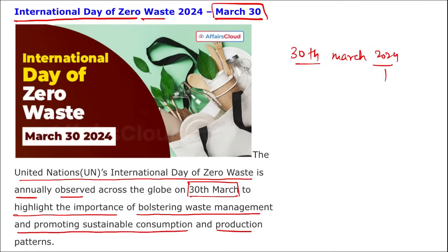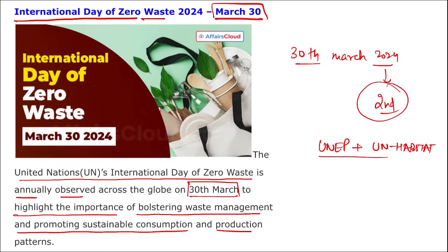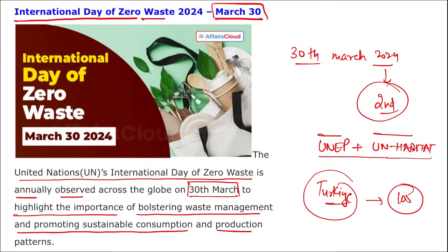2024, this year, marks the second annual International Day of Zero Waste, and the observance is led by UNEP and UN Habitat, correct? So UNEP, United Nations Environment Programme, and UN Habitat is the UN Human Settlements Programme. So the second edition of the International Day of Zero Waste is observed by these two organizations. The first was observed on 30th of March 2023, and the resolution was proposed by Turkey to observe this day, and it was accepted by around 105 countries.